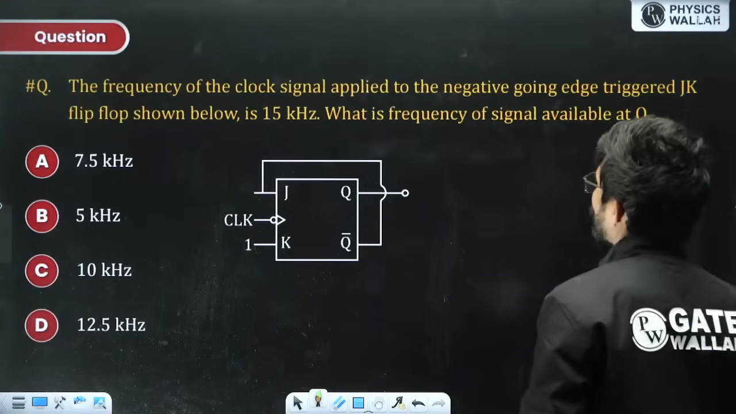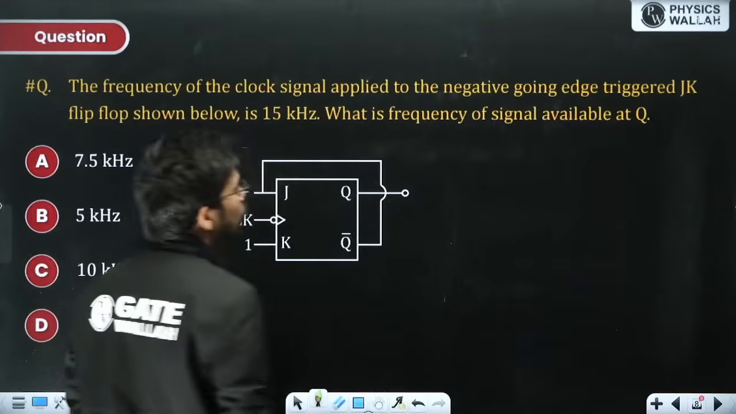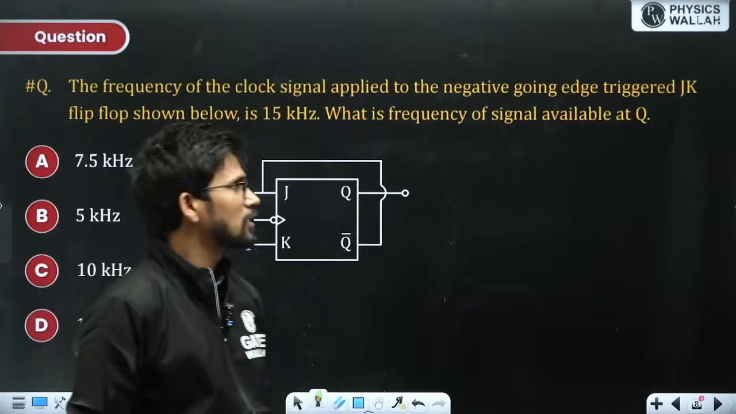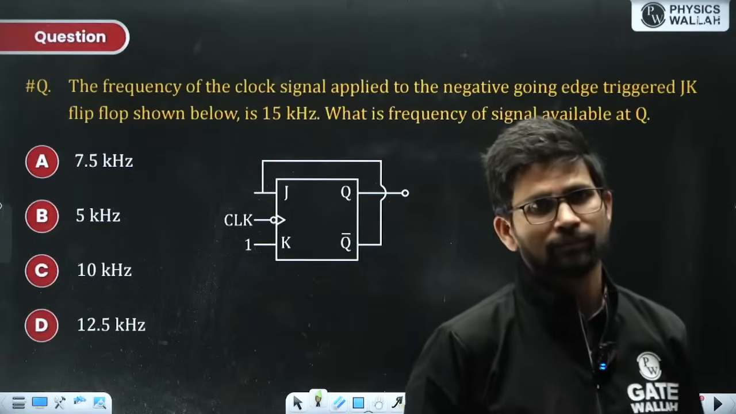The frequency of the clock signal applied to the negative going edge triggered JK flip flop shown below is 15 kilohertz. What is the frequency of the signal available at Q?